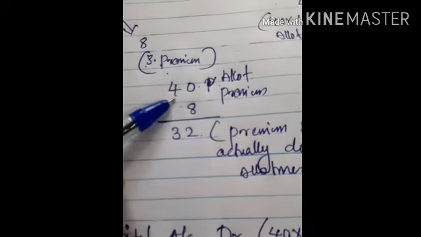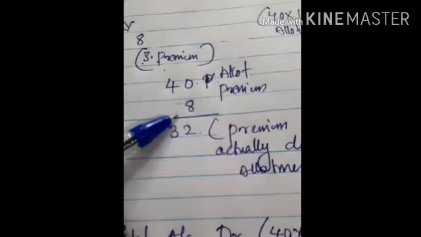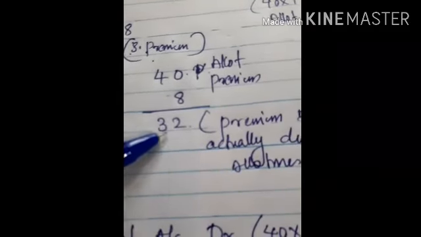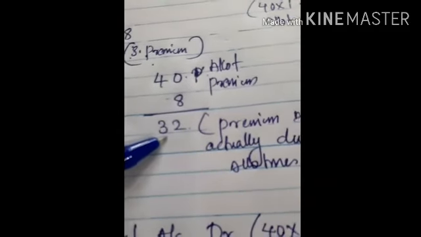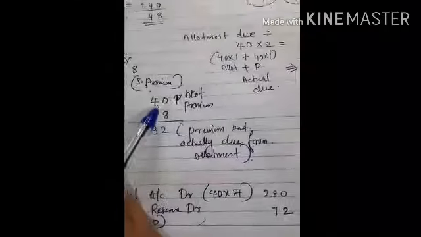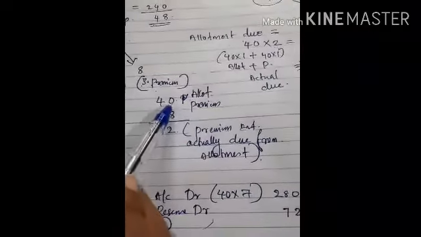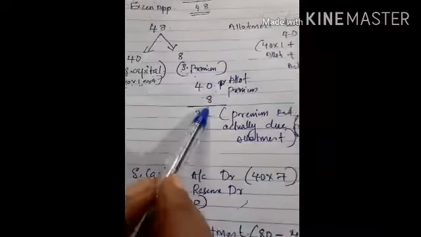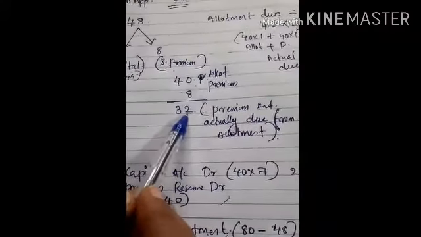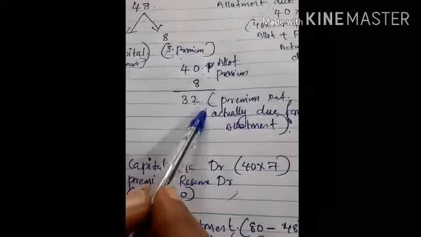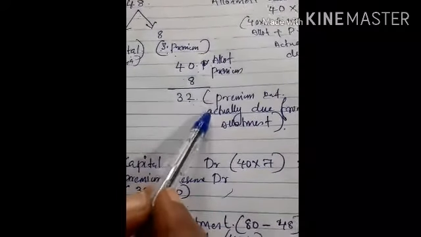Out of this 40 allotment premium, 8 rupees excess we adjusted, and the balance only 32 rupees you debit as securities premium in the form of share allotment premium not received.